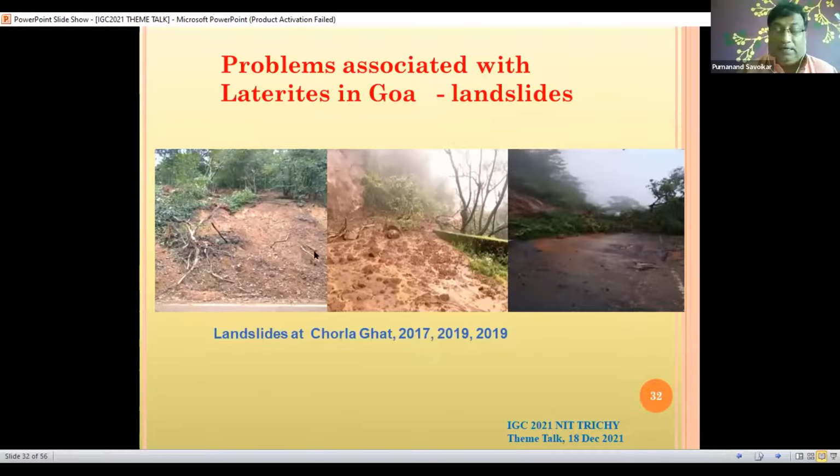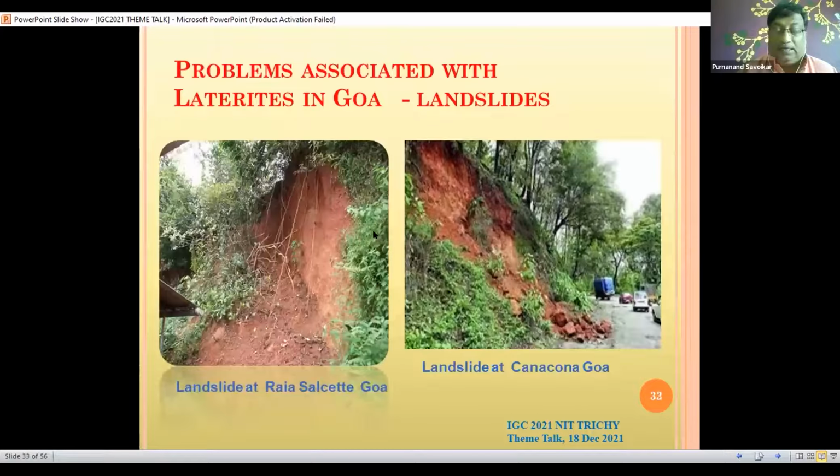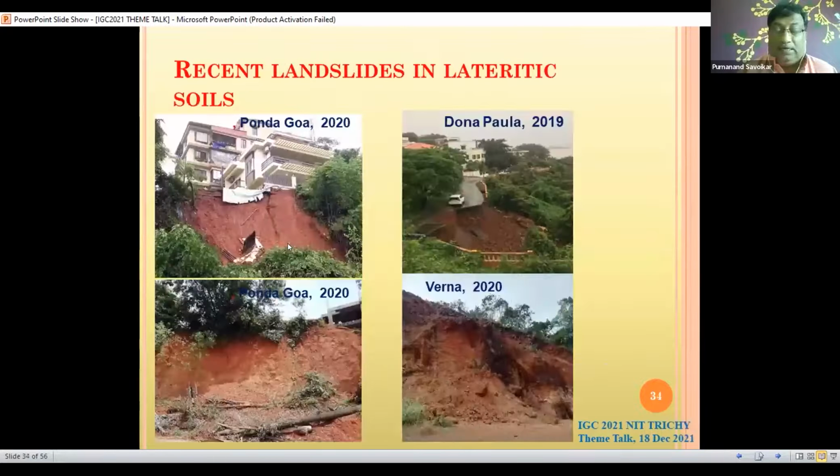A place called Chorla Ghat, near the Western Ghats, is where it occurs every year during the rainy season. In this area, one of my PhD students is also working on how these landslides can be controlled. These are a few other landslide issues. You can see how this building is in danger because of a landslide.